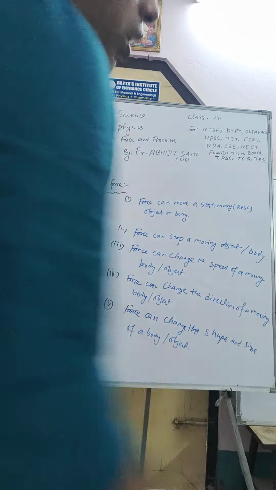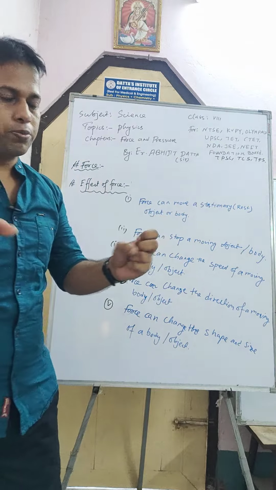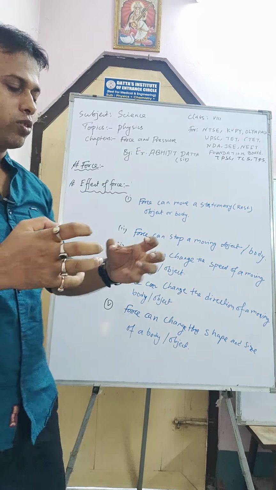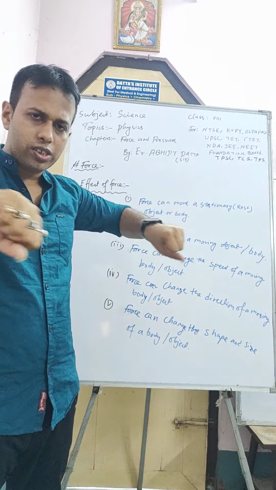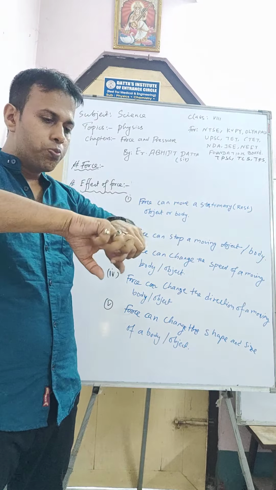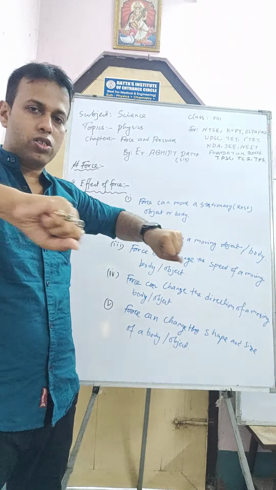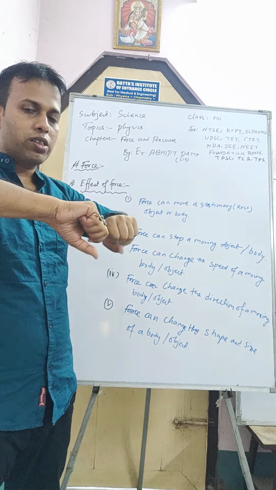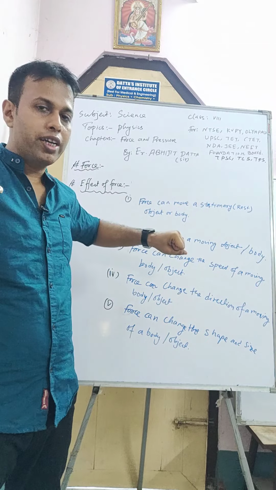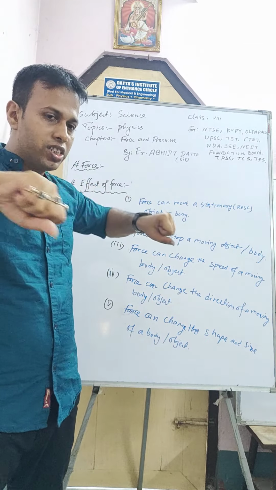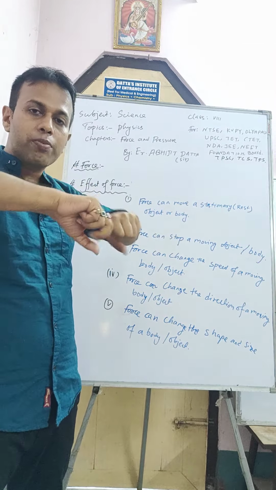Suppose there is one spring and you are stretching it in one direction. If you pull this spring, the length of the spring will expand. So you change the shape of the object.